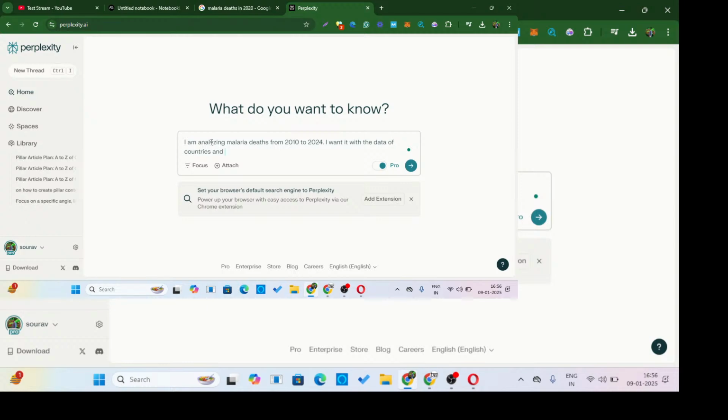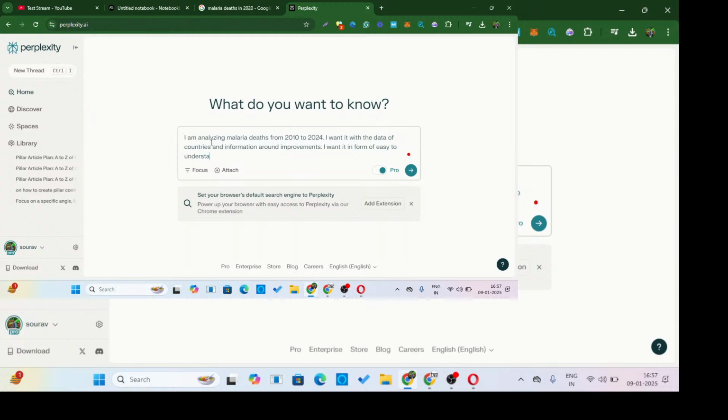and information. So it's the things what you're seeking for, right? Information around improvements, right? So you want tables, right? I want it in form of easy to understand table. Okay, you can go as deeper as you want.